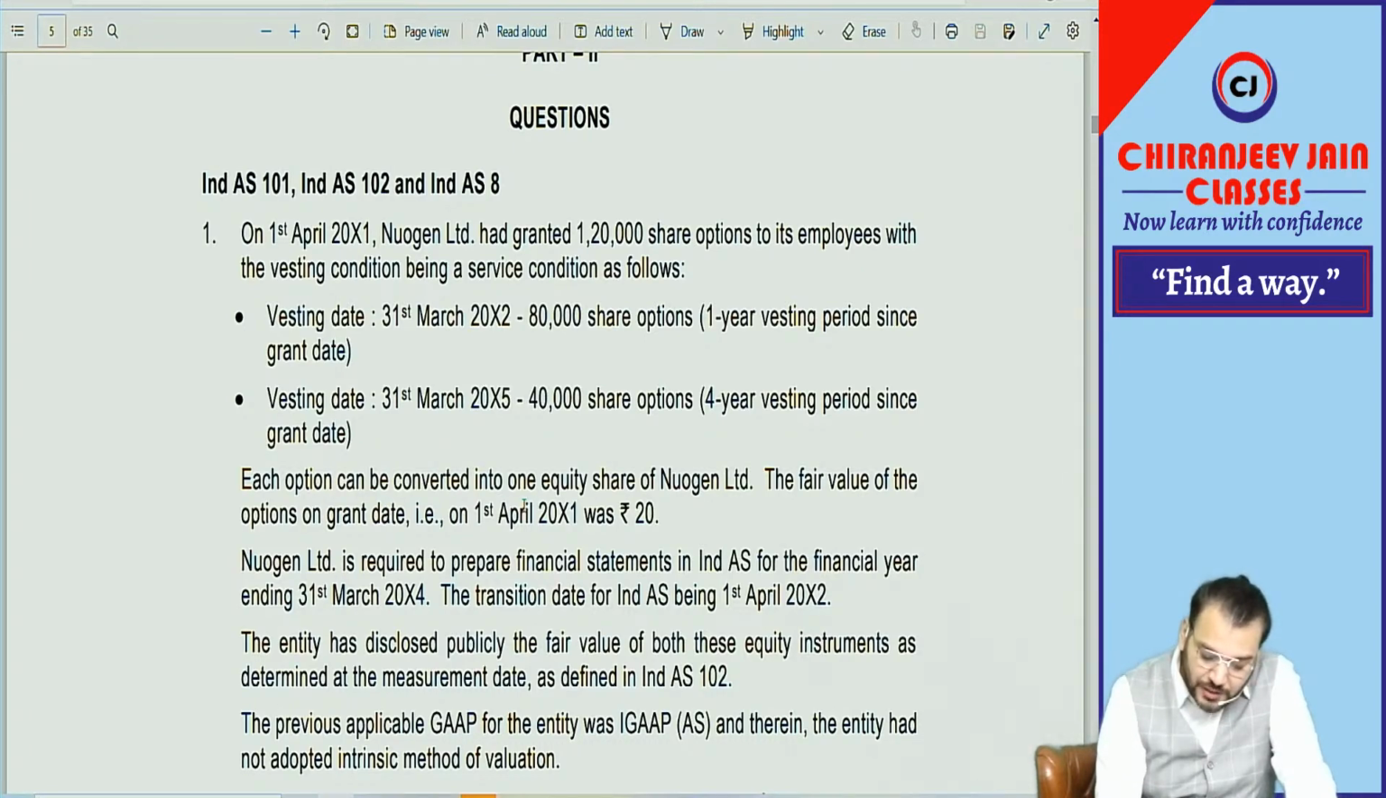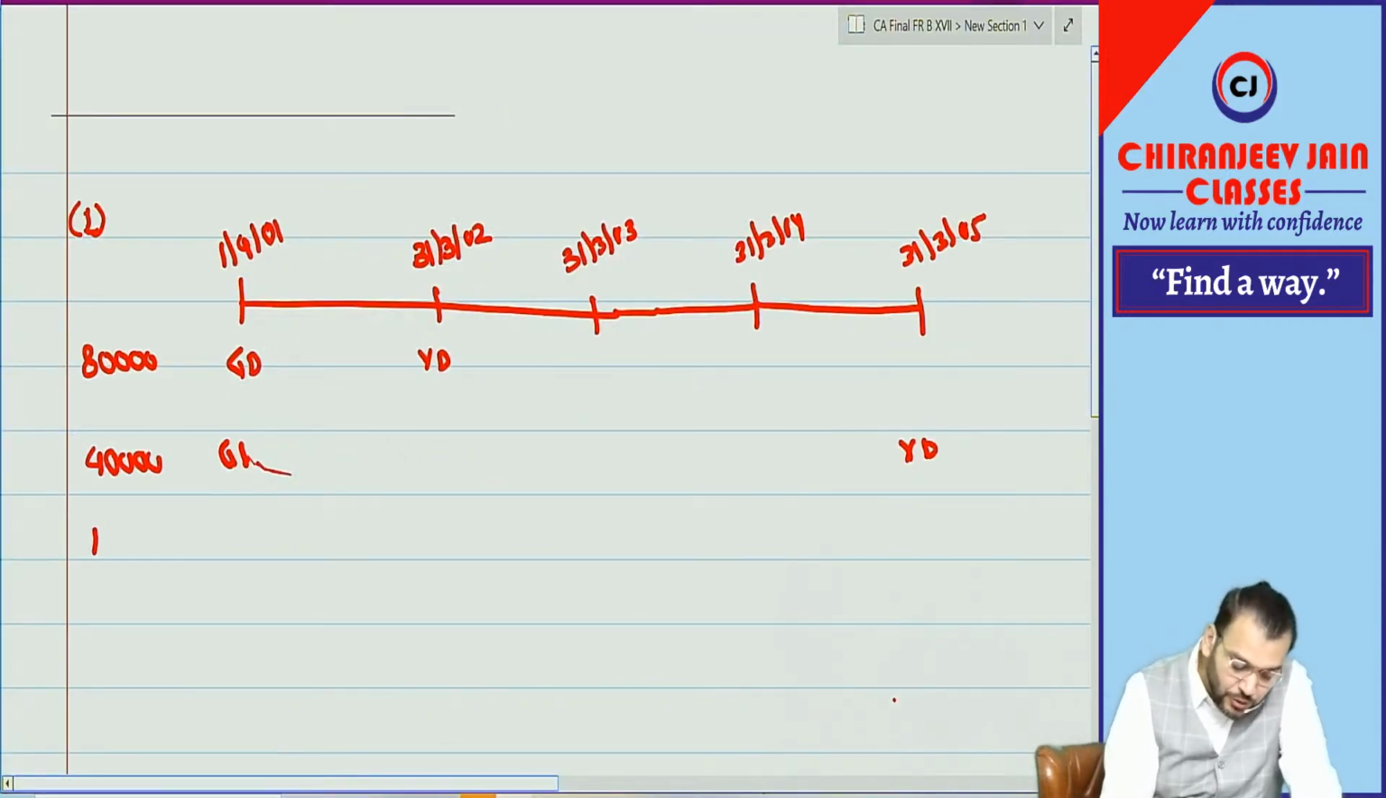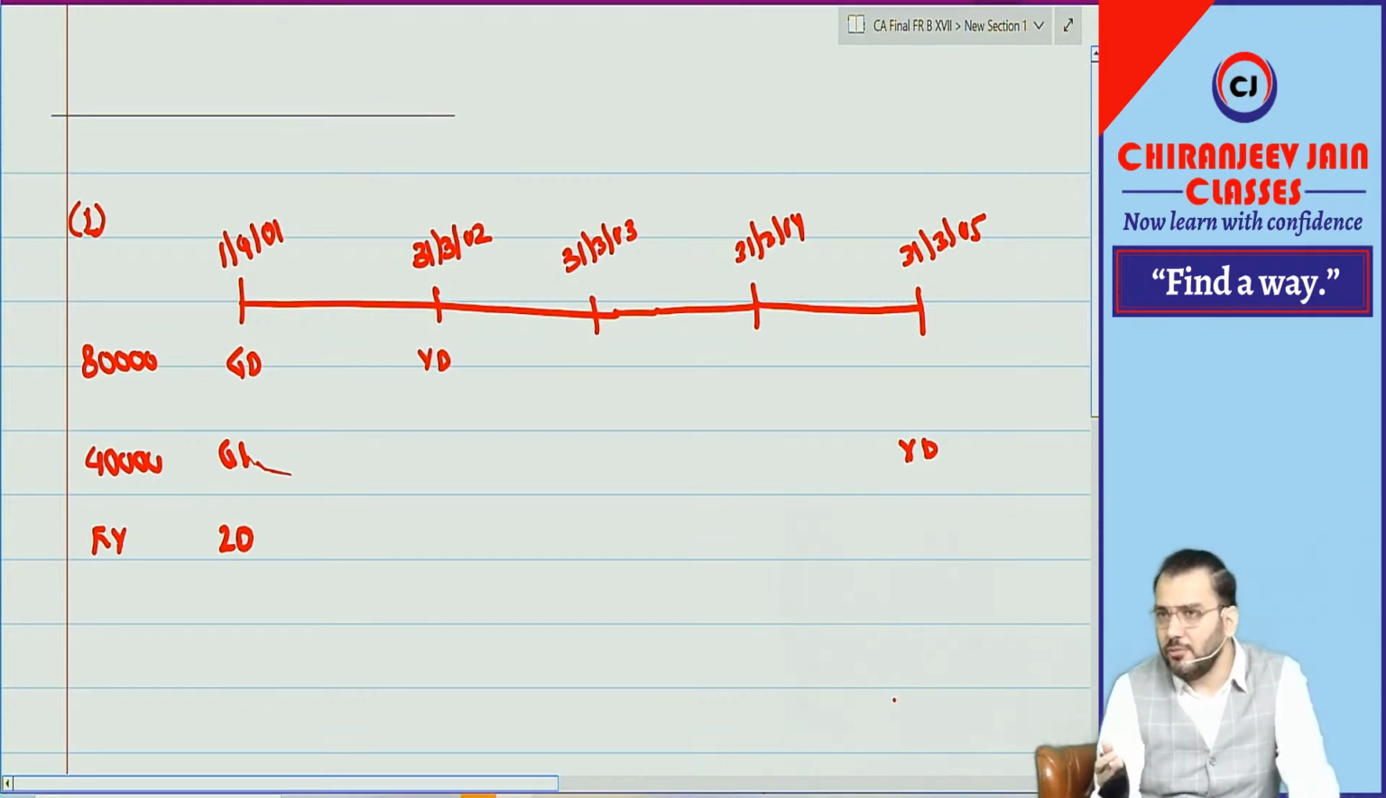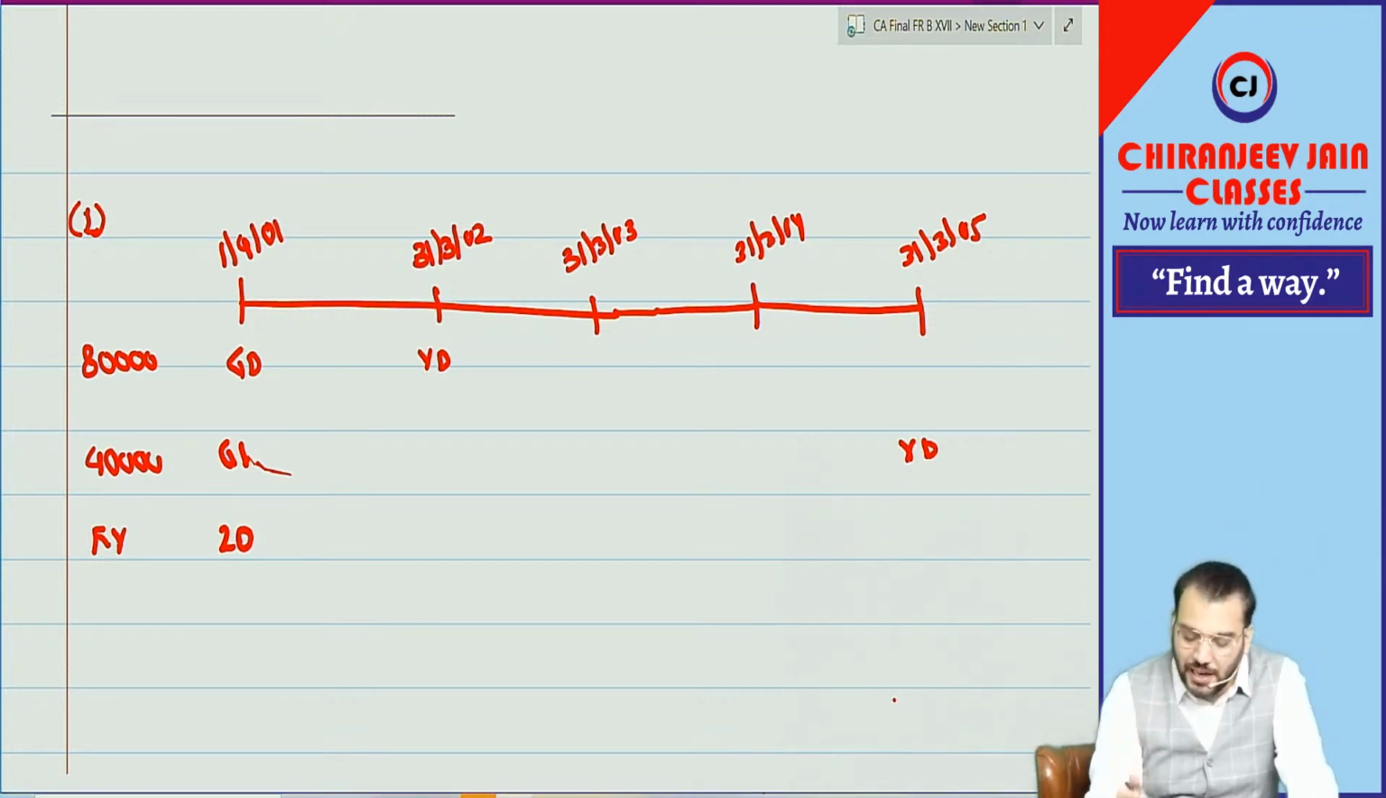Each option can be converted into one equity share of Newgen Limited. The fair value of the option on grant date was 20. So they have given the fair value. Fair value on grant date was how much? 20. Okay. So we know that for equity settled share based options, share based payment will be recognized at the fair value of the option on grant date.